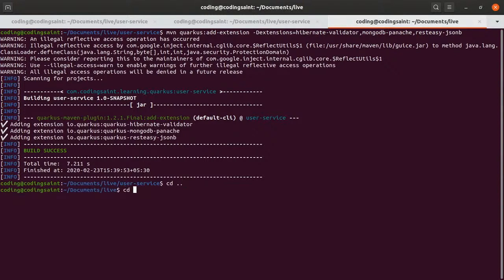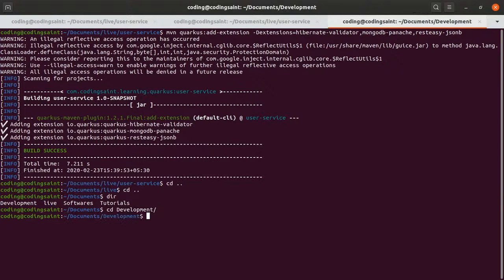So I think it is inside this. Is it inside this? Yes.